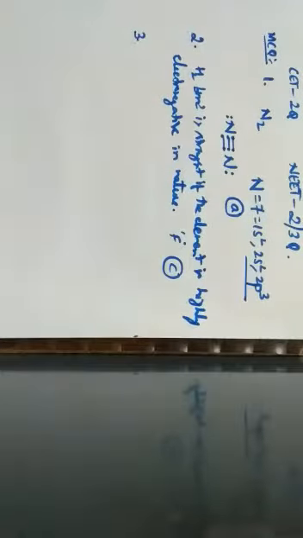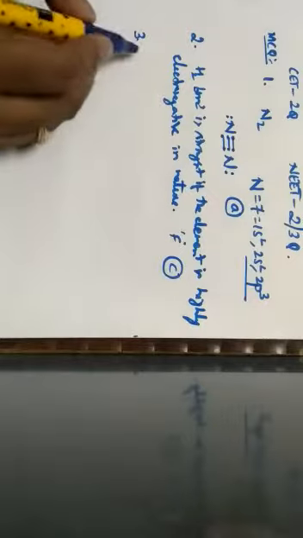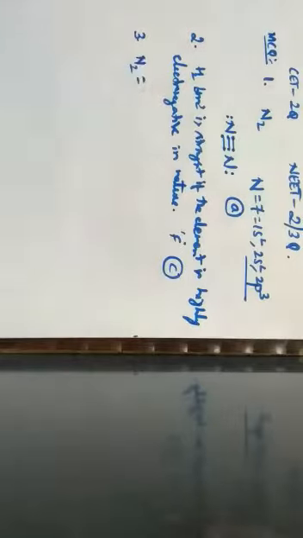Next one, question number 3. Which of the following has the highest bond order? So they are asking us to calculate which is having the highest bond order. First one, it has been given as nitrogen molecule.